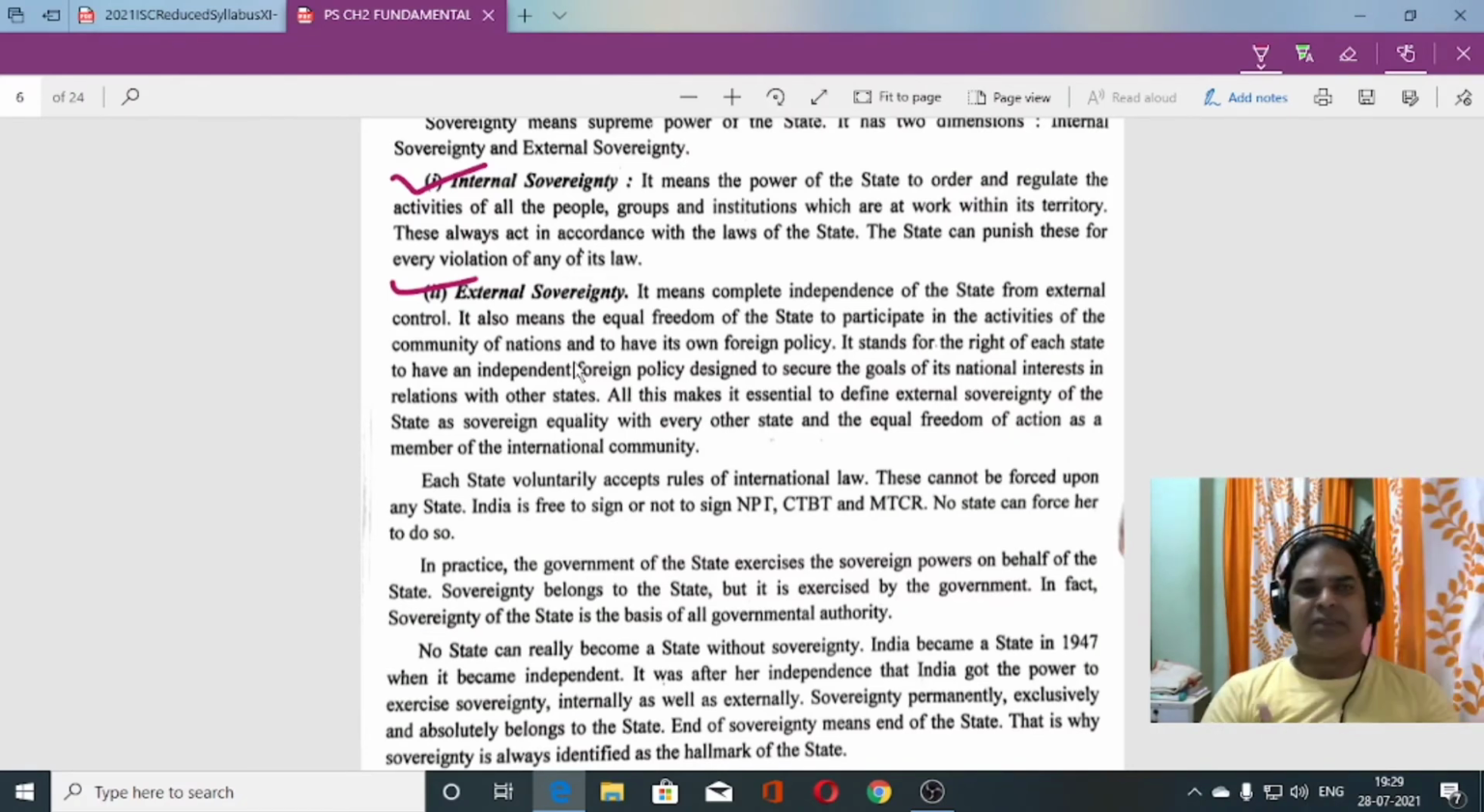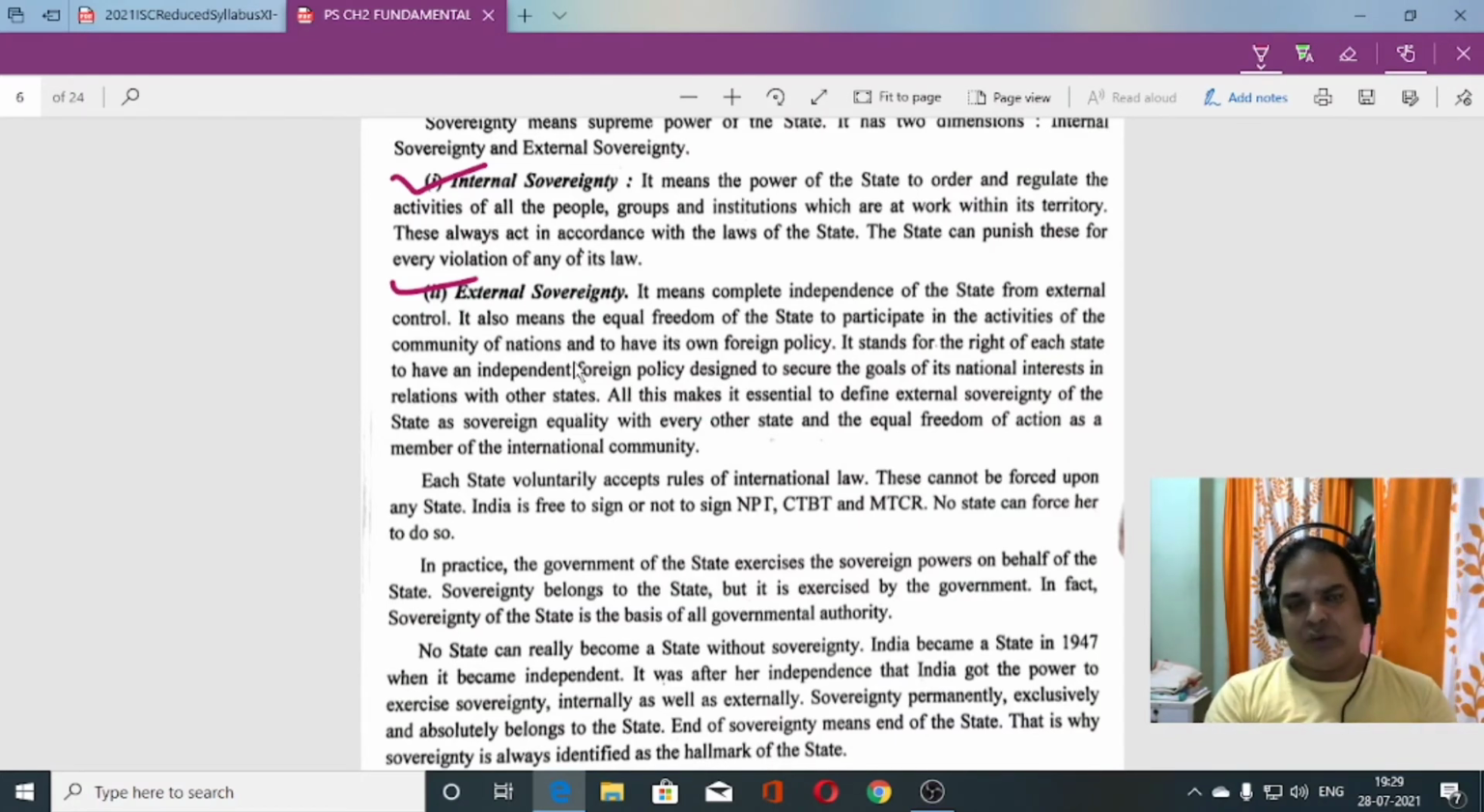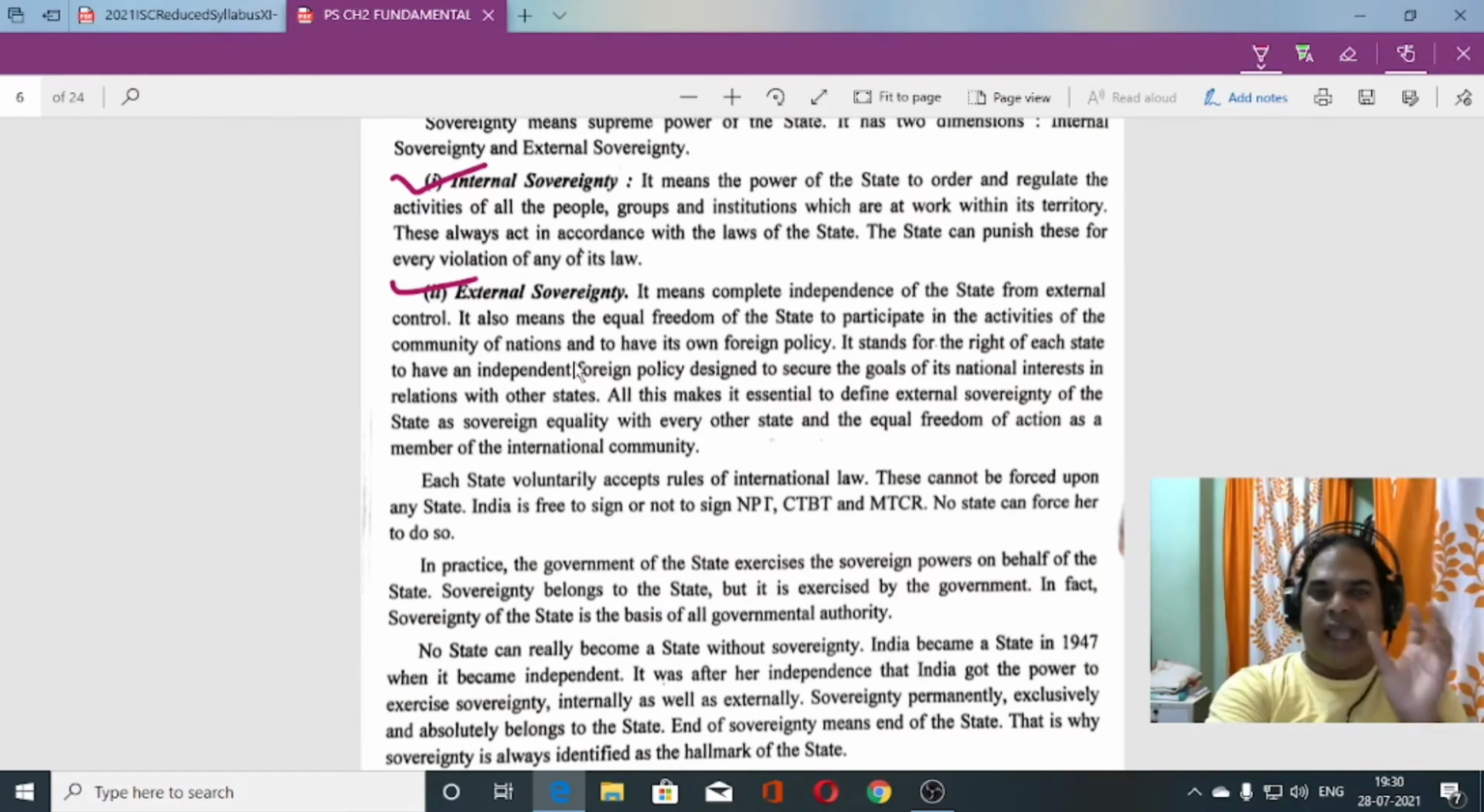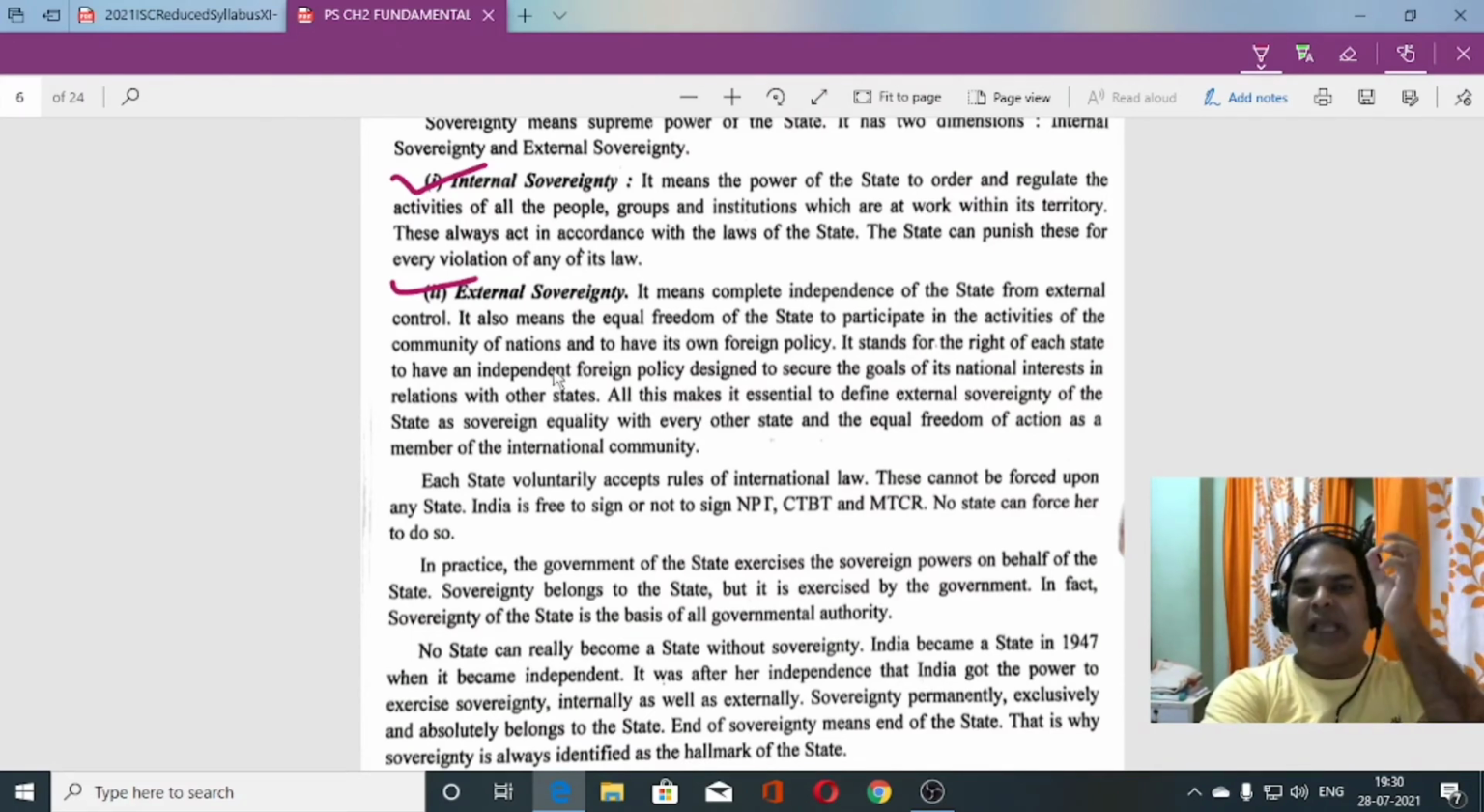It doesn't mean India influences their foreign policy. No, we help them. In the same way, my dear, what type of relations we keep with our neighbor is decided by you, not by your neighbor. Okay, so external sovereignty means India is externally independent. They have every right to have their own foreign policy. So you can see here, it stands for the right of each state to have an independent foreign policy designed to secure its goals and interests in relation with other states.